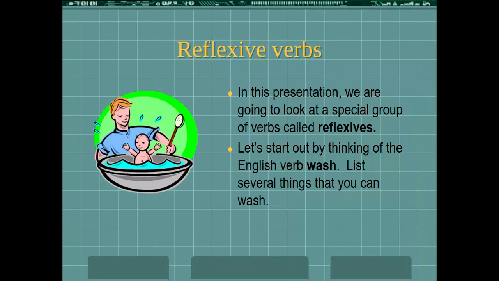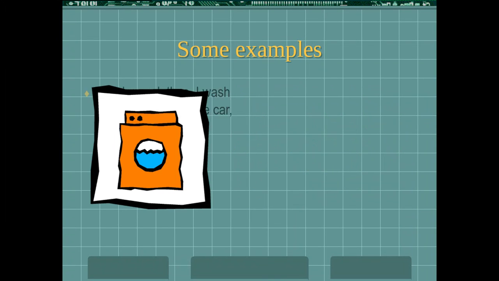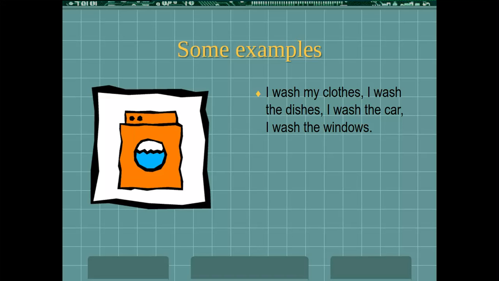So reflexive verbs are, there's a group of them, and you guys have on your vocab list all sorts of reflexive verbs like lavarse, afeitarse, ducharse, all of those are on your vocab list. And the reason that they have a se at the end is because they're what are called reflexive verbs. So let's take the Spanish verb lavar, which means to wash. Okay. So if you think about things that you can wash, your clothes, the dishes, the car, the windows, right? In Spanish, we would just use lavar for this.